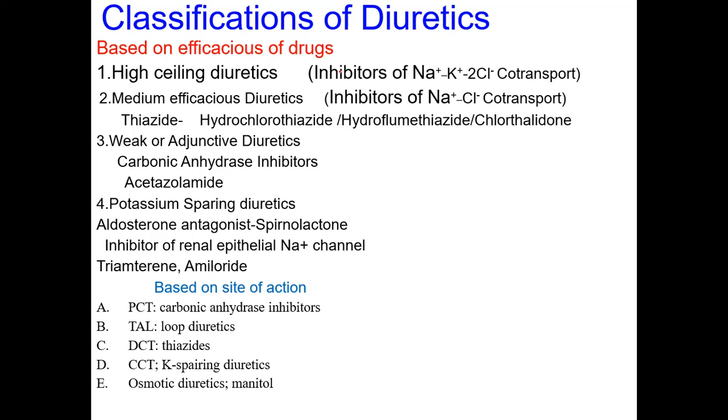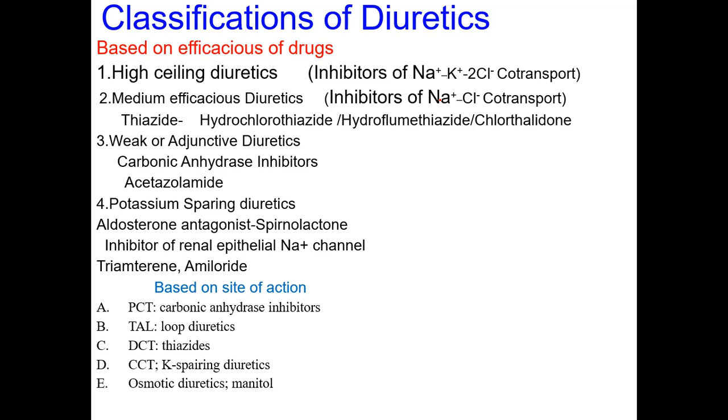Whereas in the medium efficacy drugs, the mechanism of action is inhibiting the sodium chloride co-transporter at site 3, that is in the distal convoluted tubules. Drugs like the thiazide class are used, mainly hydrochlorothiazide, hydroflumethiazide and chlorthalidone.